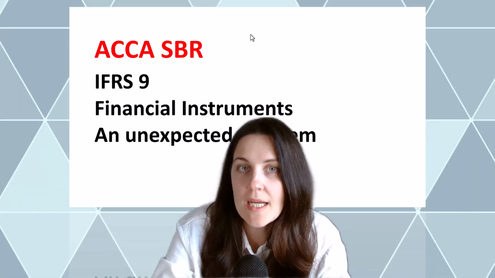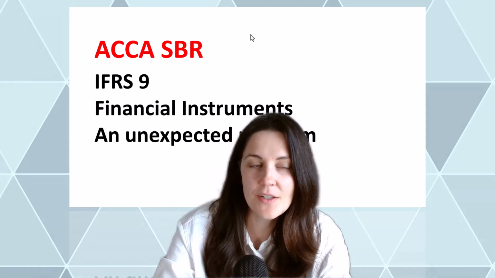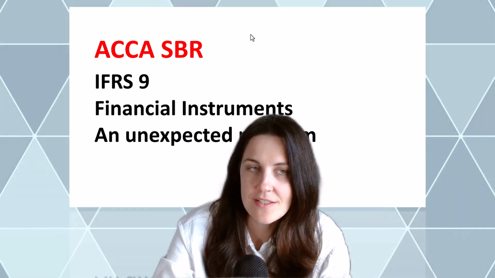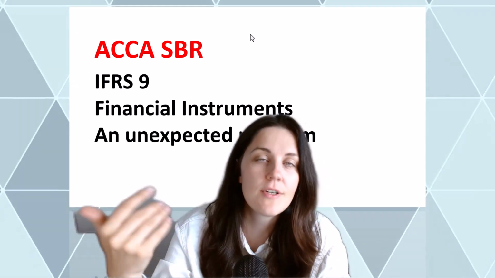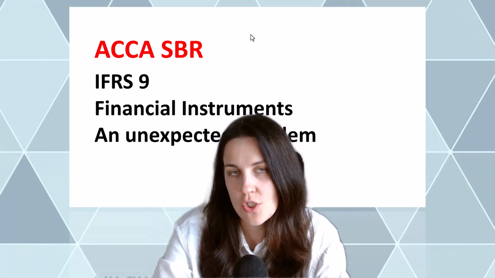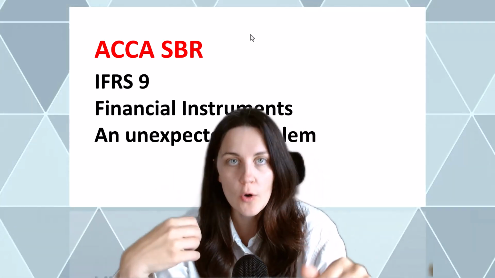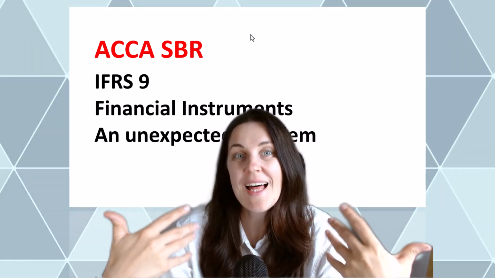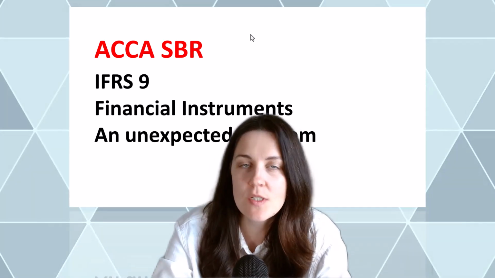I've always been working closely with students, so this means that I reviewed their works. And there is one unexpected problem that they have. This is their confusion between financial asset and financial liability. So first of all, pay attention to what side of the story you are on. Whether you are borrowing money and it's going to be a financial liability, or whether you are lending money and it's going to be a financial asset, which is investment in debt instruments.